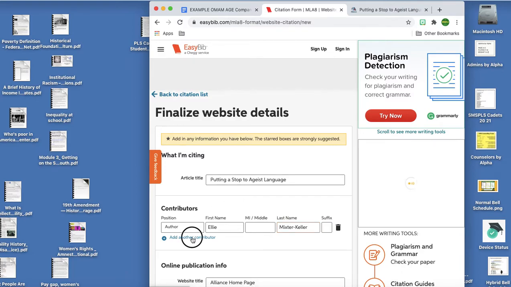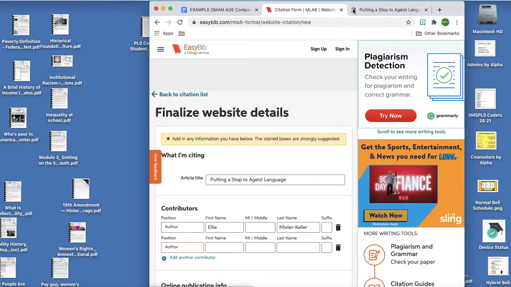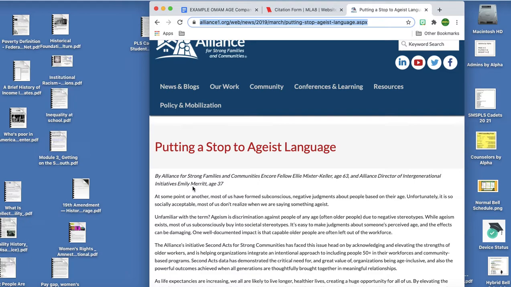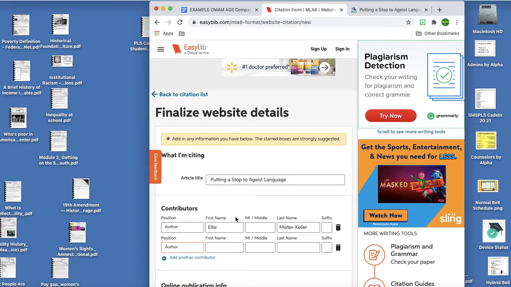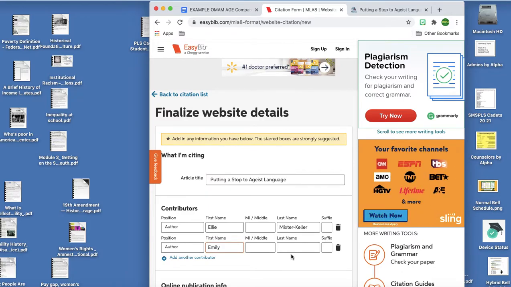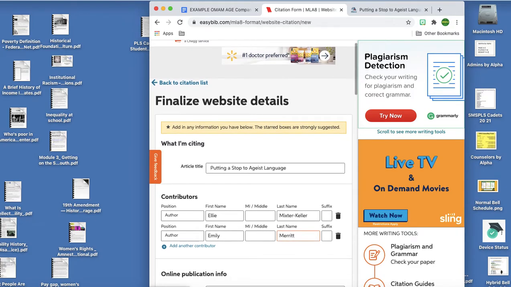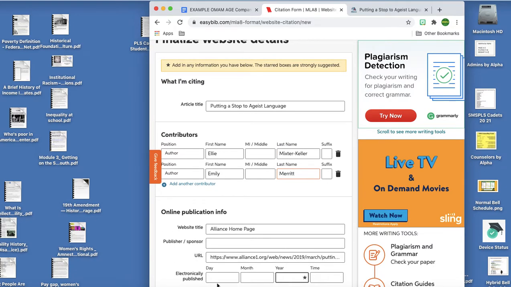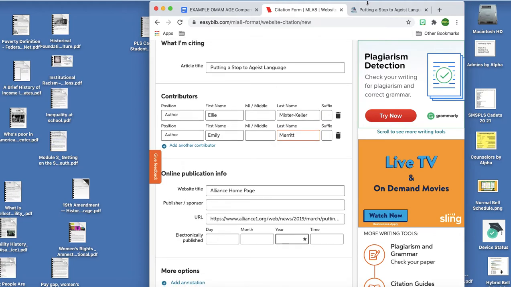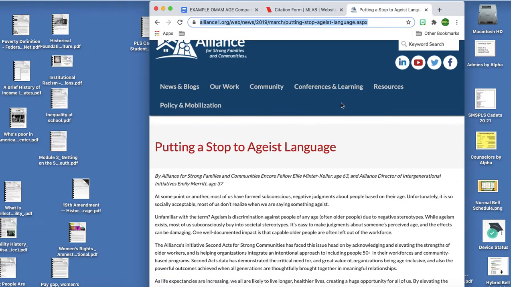Okay, and there was another contributor. Her name was Emily Merritt, 2 R's, 2 T's. Emily, M-E-R-R-I-T-T. All right, let's keep going and see if there's more. Alliance homepage. Let's see if we can find out when this was first published.